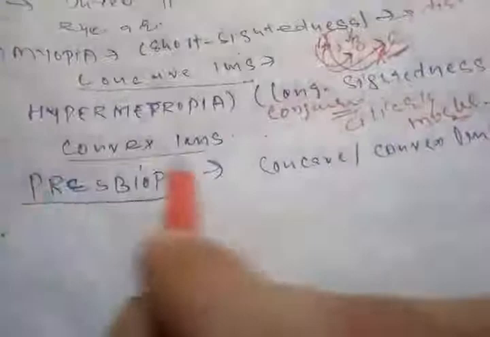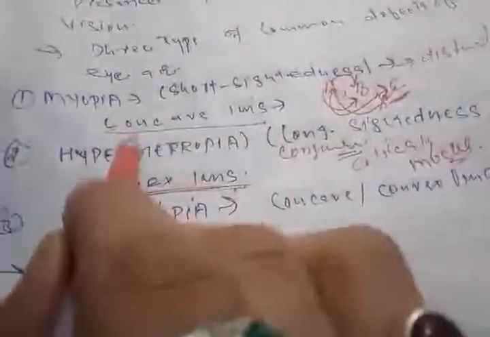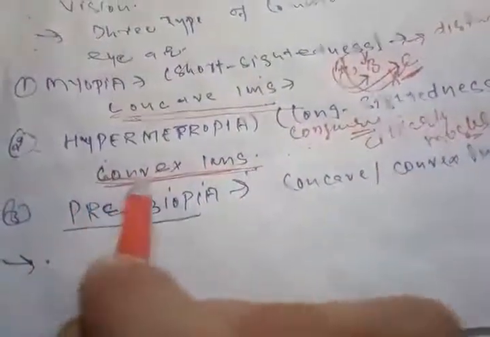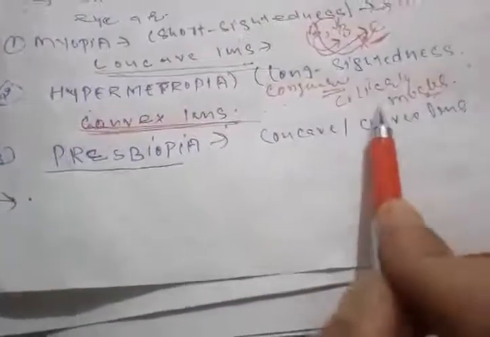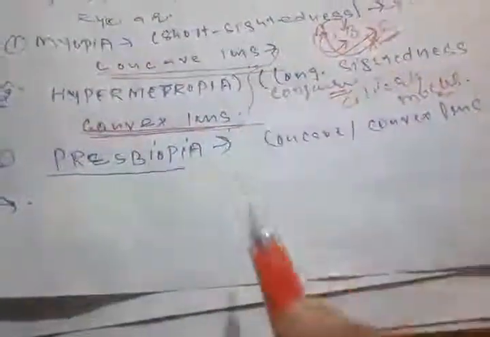This defect can be cured by using convex lenses. Remember, in case of myopia, concave lenses; in case of hypermetropia, convex lenses. They enable the eyes to relax their muscles artificially. So this is the prescribed condition according to the defects.